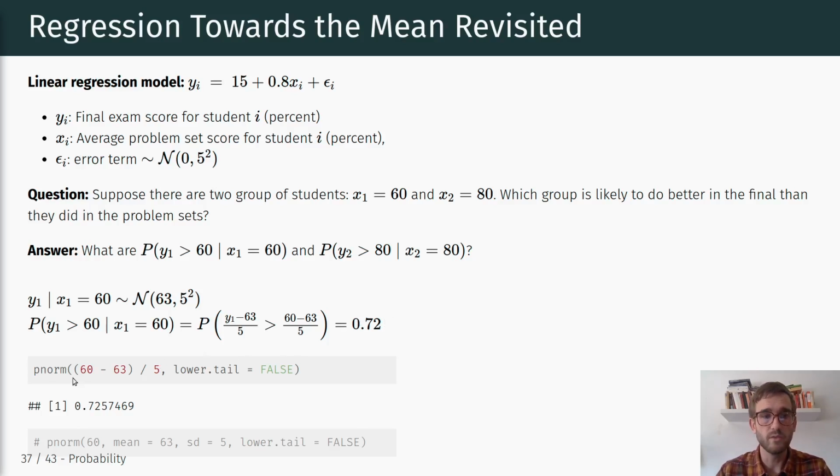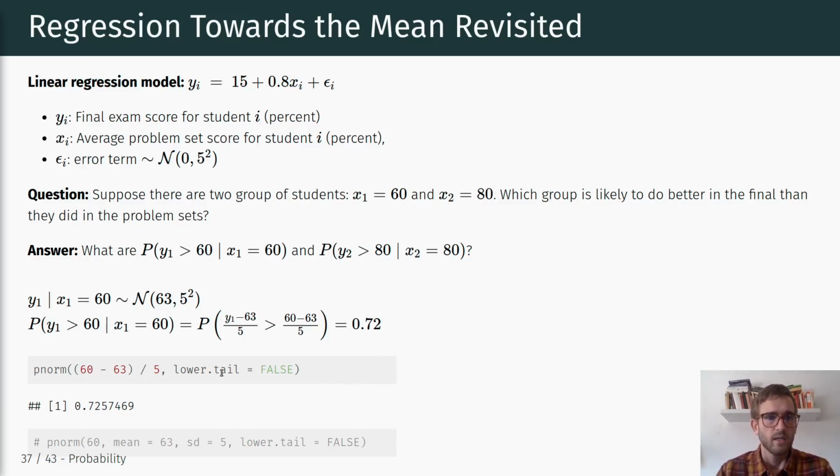We can directly do this in R using pnorm for the standard normal distribution, since we standardized this score. So 60 minus 63 divided by 5, and the probability of that is 0.72. So for students who scored 60 on the problem sets, the probability of them doing at least as well or better in the final exam is 72%.